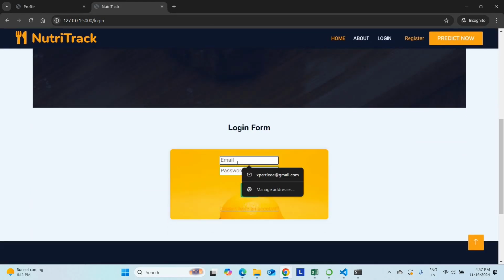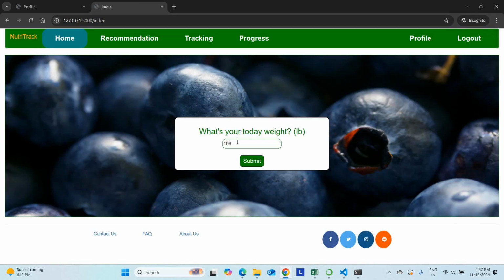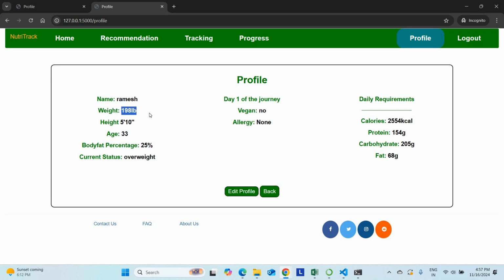So I'm just typing ramesh@gmail.com. My password will be 123. Just click next. So my current weight, now I'm typing 198. So now go to profile. My today weight 198. So my calorie count.